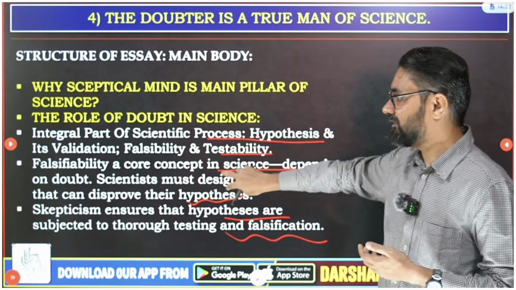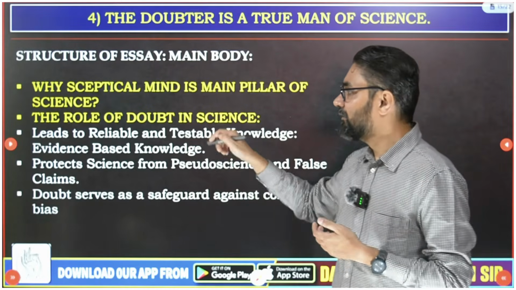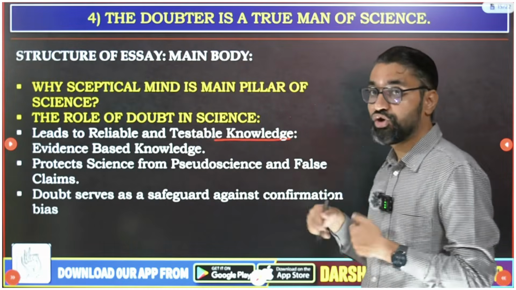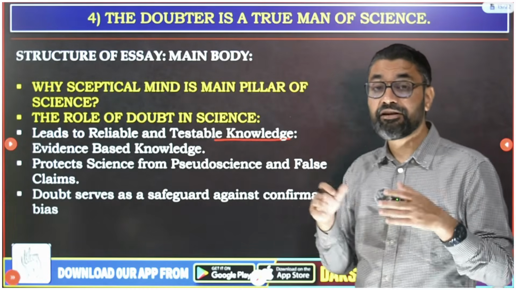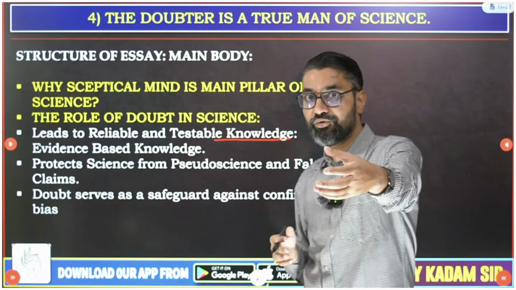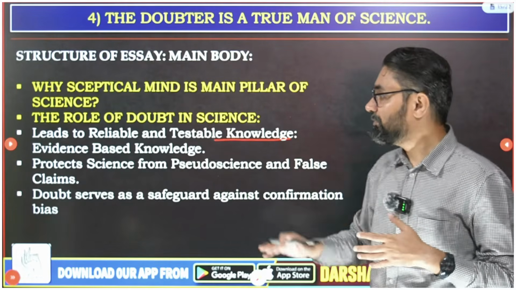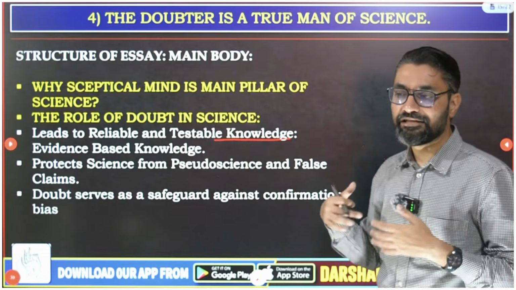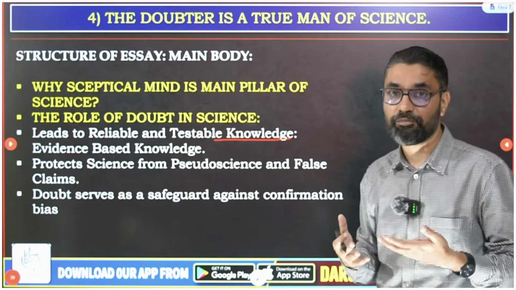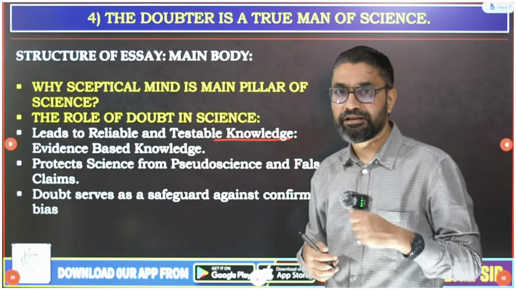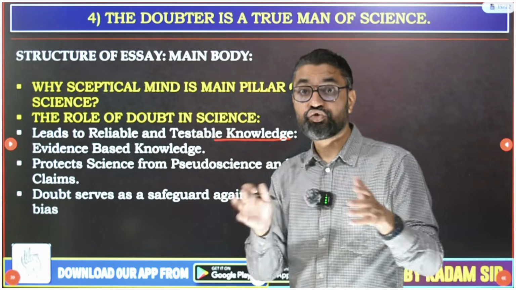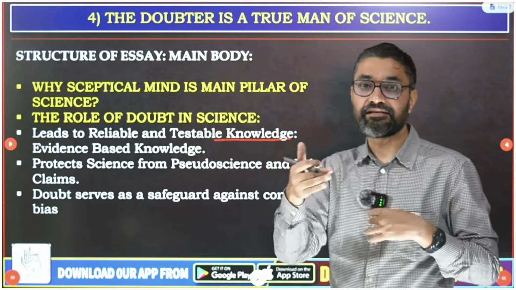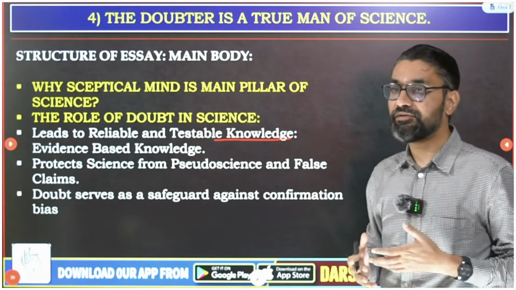Then it leads to reliable, testable knowledge. Only when multiple doubts are raised is whatever knowledge you ultimately reach a reliable one. People will trust it more, and science will be able to increase the faith of the people. You can't tell people to take a vaccine for granted. You have to solve all their doubts, so people will trust the vaccine and accept it. So doubt is very important.